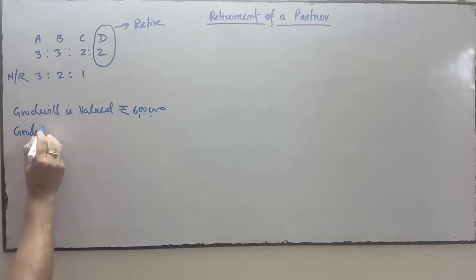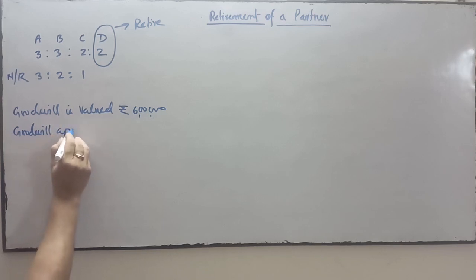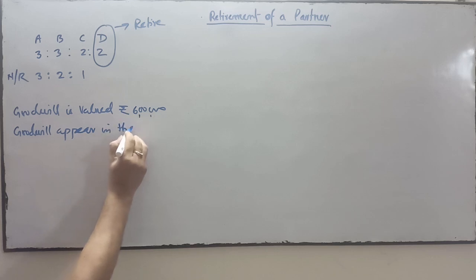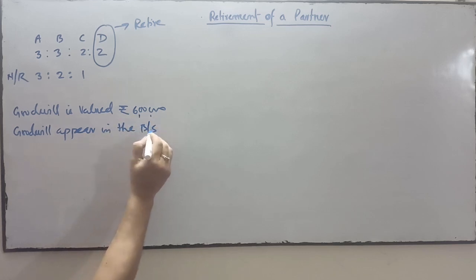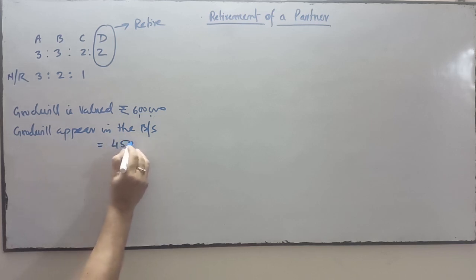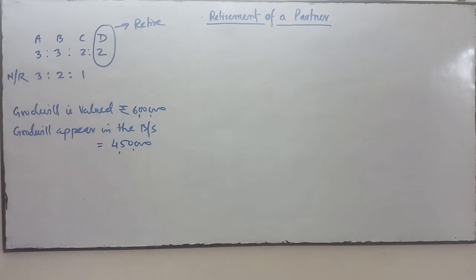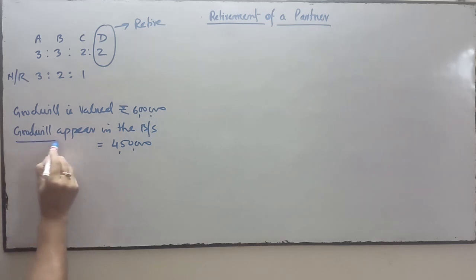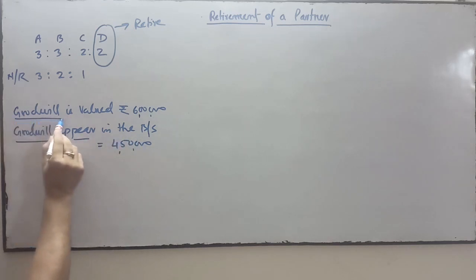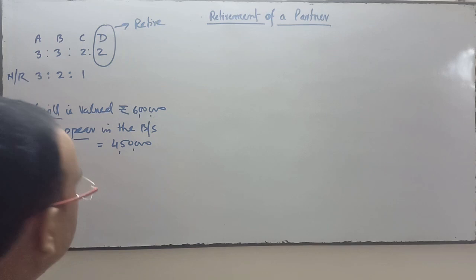The book value of goodwill is 4,50,000. This is already appearing in the balance sheet, that is called the book value of goodwill. Goodwill appearing in the balance sheet is the book value of goodwill, and this is the goodwill which is valued on the date of retirement.